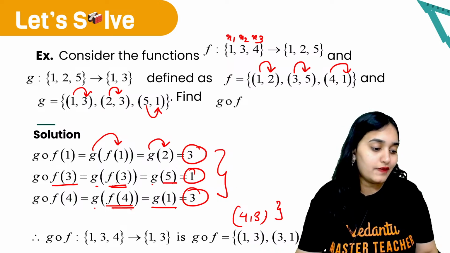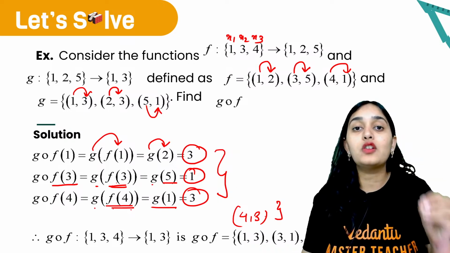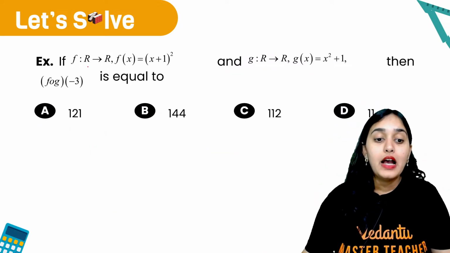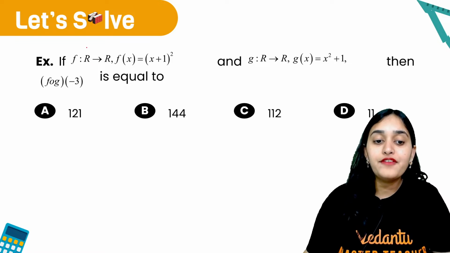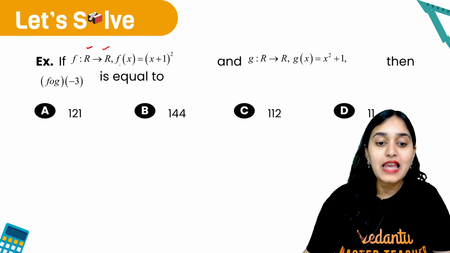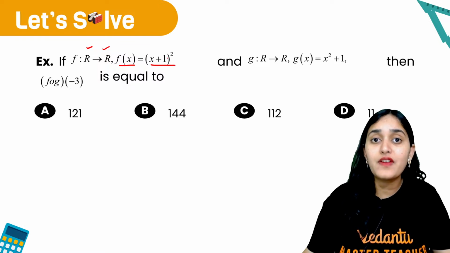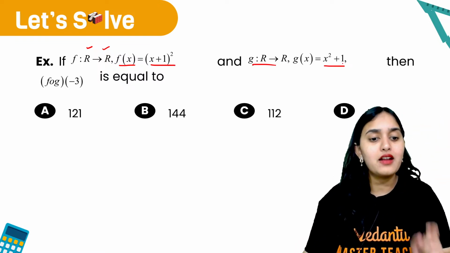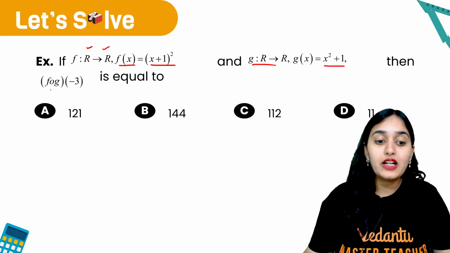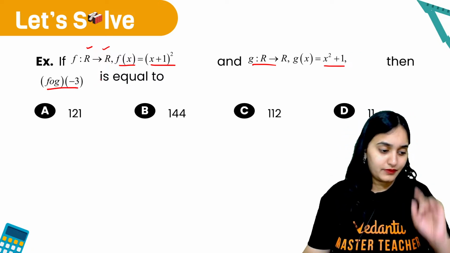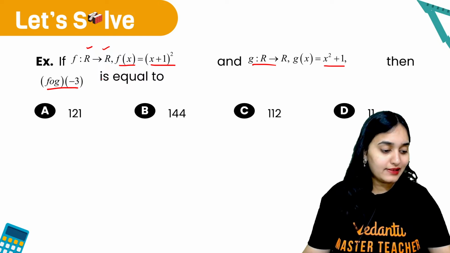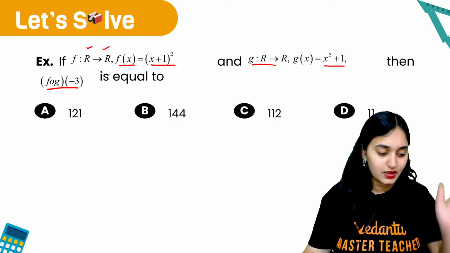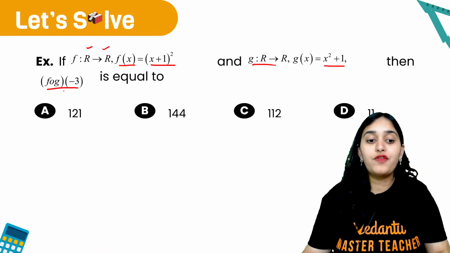Alright, understood all of you? That is how we find the composition of two functions. Let's do one more example. Suppose a function is defined from real numbers to real numbers. F of x is defined as (x plus 1) whole square, and g is defined as x square plus 1. Then what is fog of minus 3? Can you solve and tell? What is fog of minus 3? Come on, solve and tell me.